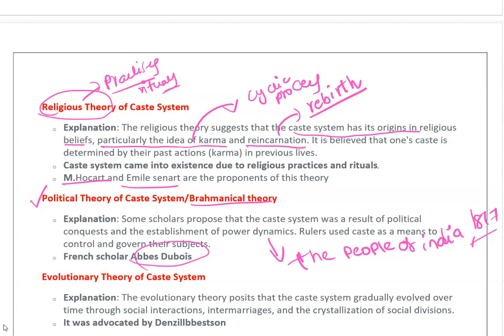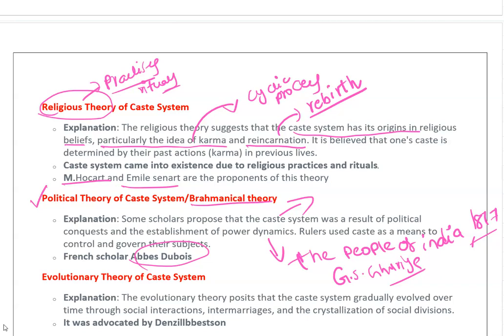It is also supported by G.S. Ghurye. So he mainly thought that whatever caste system exists in the country right now, it developed because of the Brahmins. Brahmins imposed restrictions on eating and drinking, marriage and social relations, etc. with non-Brahmins to preserve the purity necessary for the sacerdotal functions that they were performing.